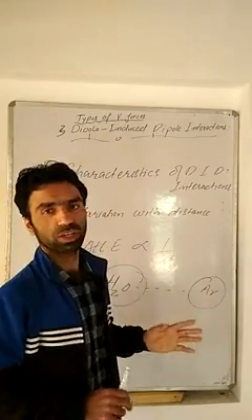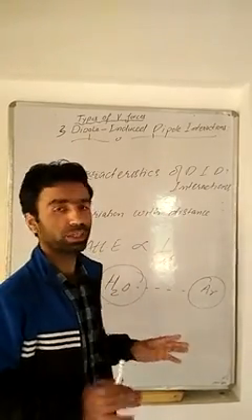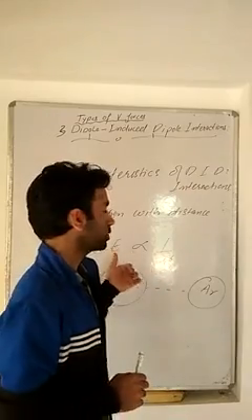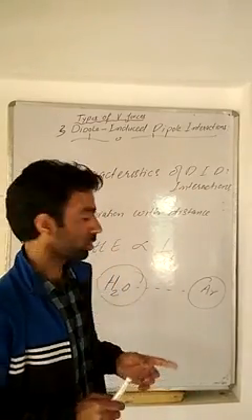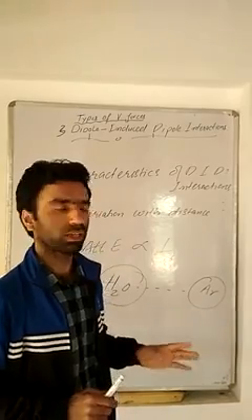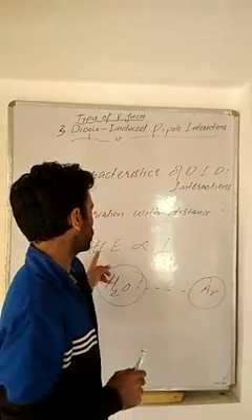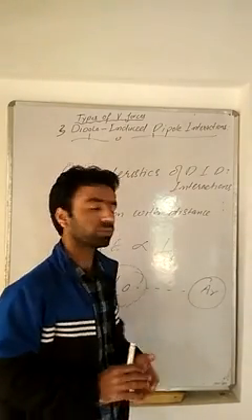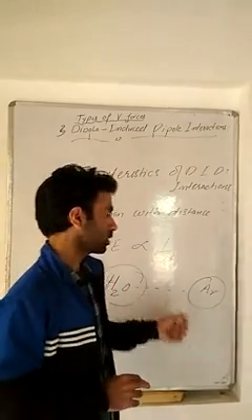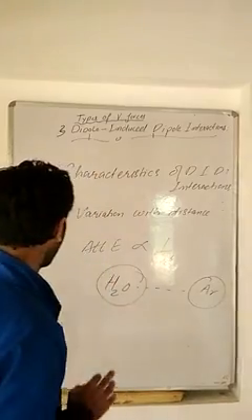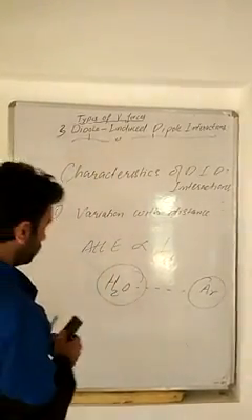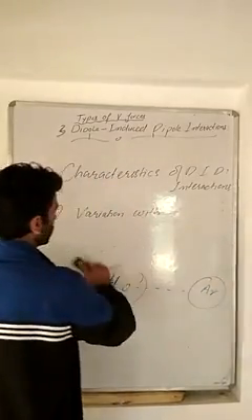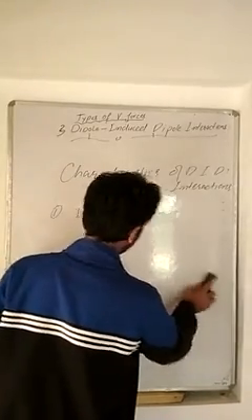Their magnitude is slightly higher than that of London forces, because London forces, we know, are present mostly among non-polar molecules, but these are present between polar and non-polar substances. So the magnitude is slightly higher than that of London forces, although the attractive energy varies inversely with the 6th power of distance of separation between the two. So this is variation with distance. After this we have variation with polarizability.